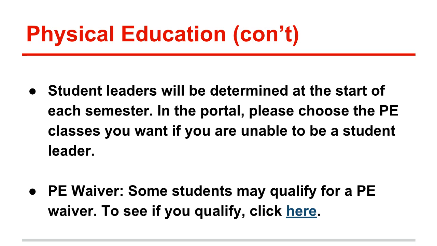Also, if you're interested in being a PE leader, you must still choose the PE class that you want to be in, in case being a PE leader does not work out. Student leaders will be determined at the start of each semester. Also, if you are thinking about using a PE waiver, you can click on this link to find out if you qualify and to get access to the form needed.